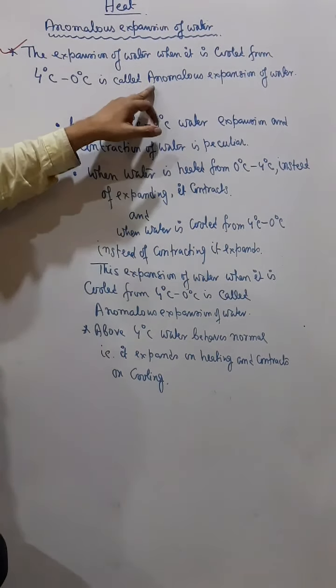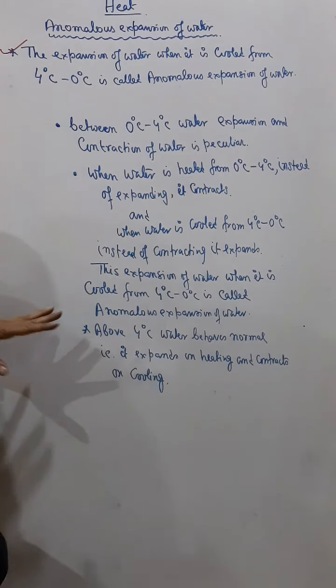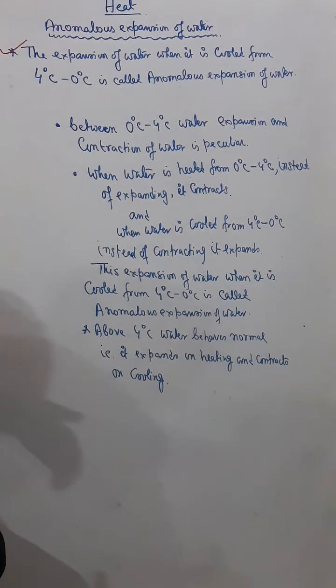Now why is it anomalous? Normally we know that when a substance is heated, it expands. That means its volume increases, and when it is cooled, it contracts. That means its volume decreases. Water also behaves in that way.